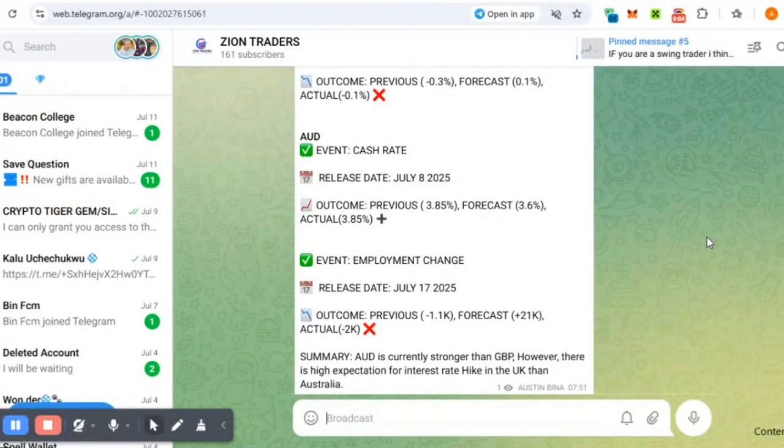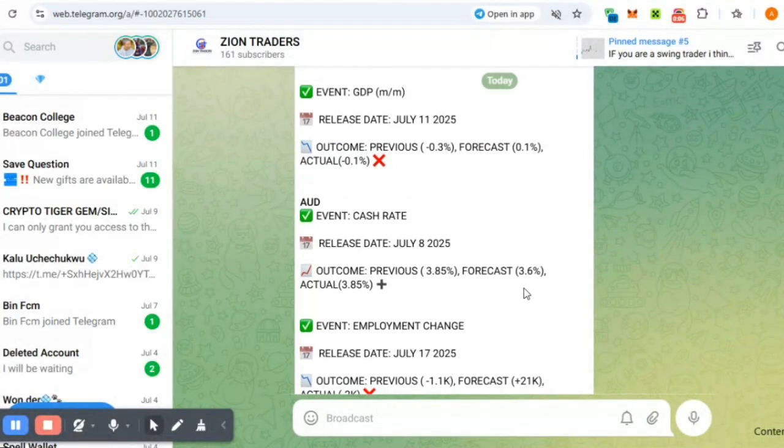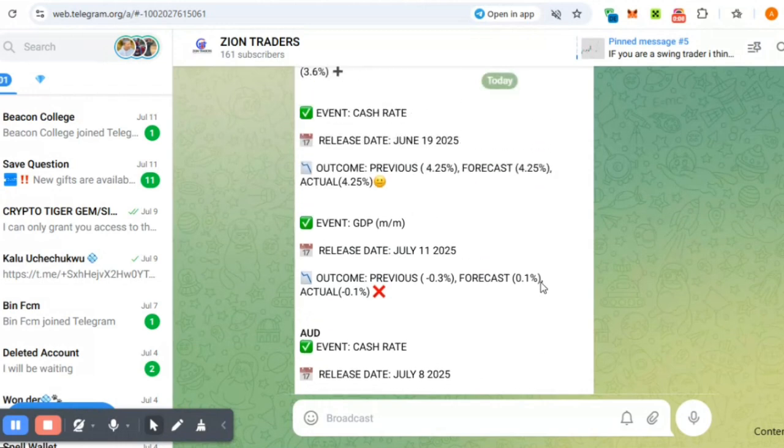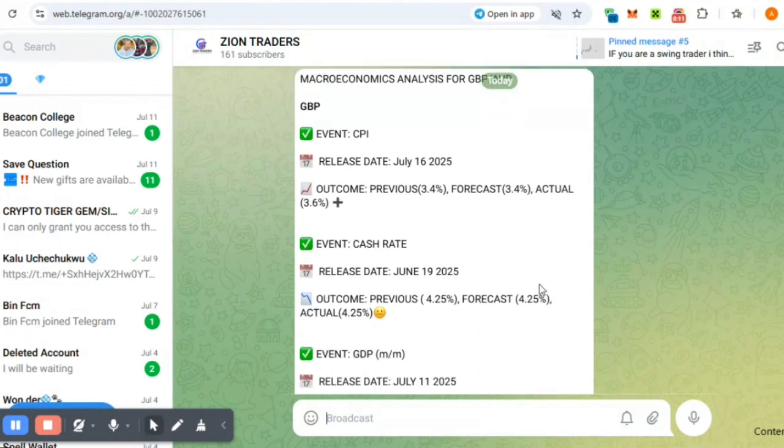So today we'll be analyzing GBPAUD, right? Before we get right into the technicals, let's take a look at the fundamental perspective. As you can see right here, this is the macroeconomics analysis for GBPAUD.